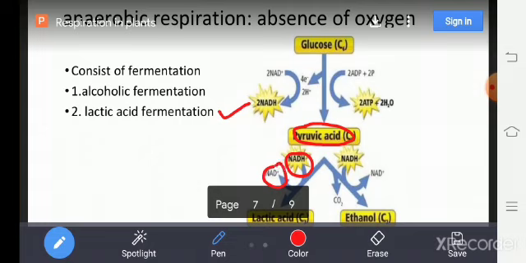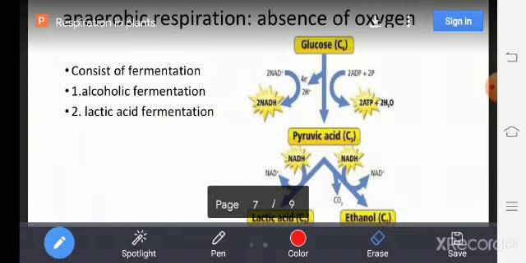So there are two types of fermentation or anaerobic respiration. One is alcoholic fermentation, the second is lactic acid fermentation. Alcoholic fermentation takes place in yeast, which comes under fungi. Lactic acid fermentation takes place in bacteria.